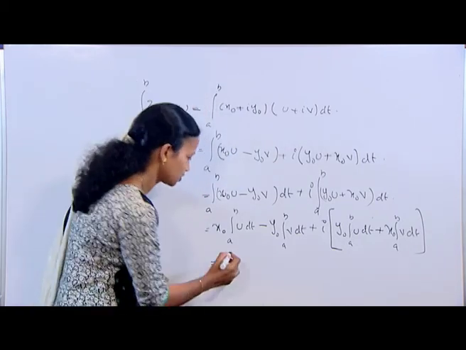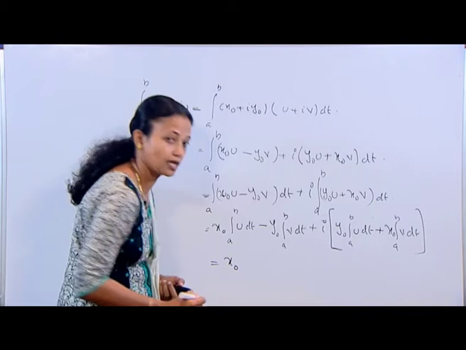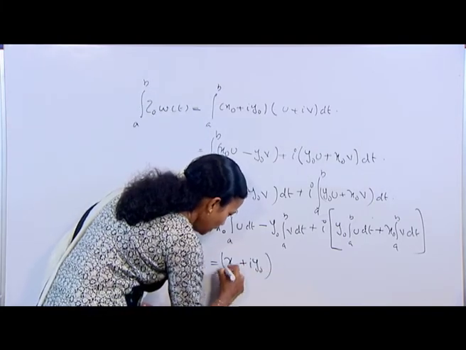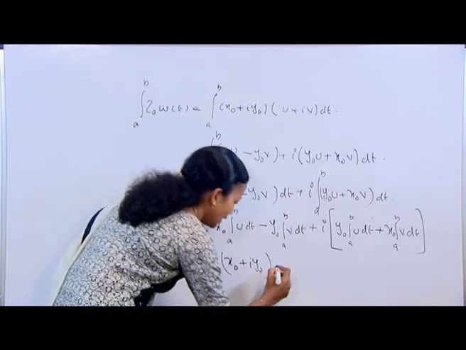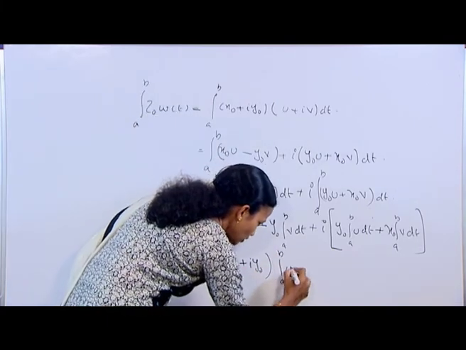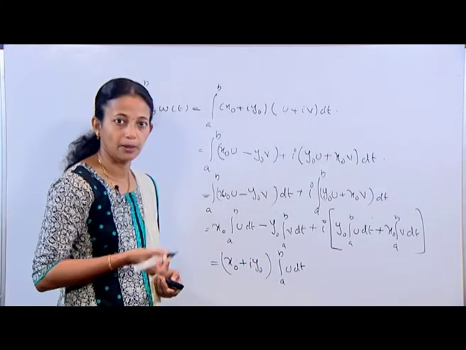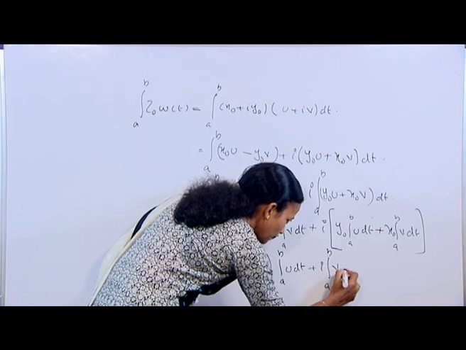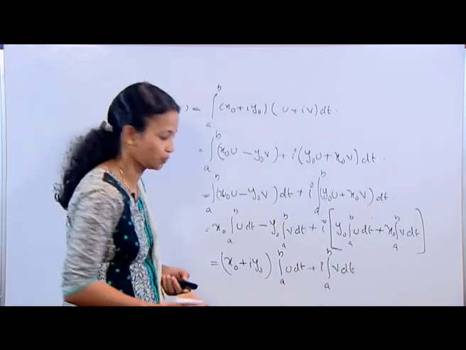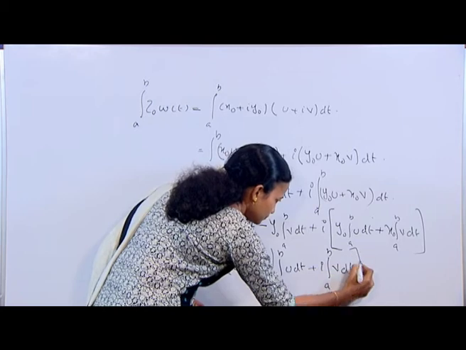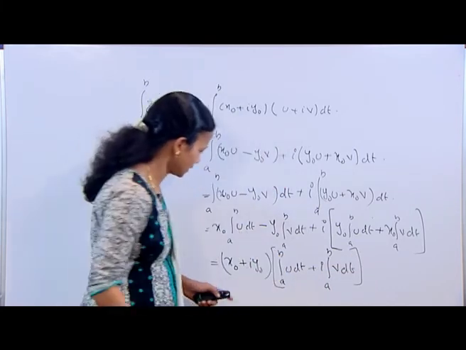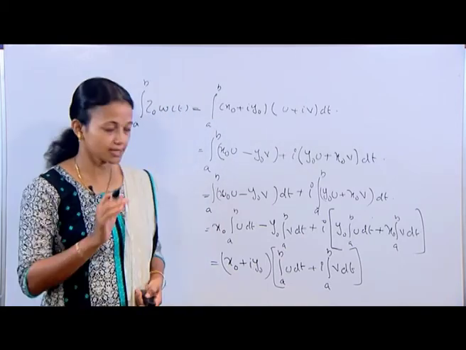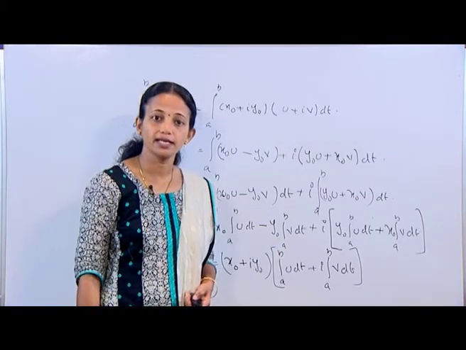This on simplification we get as (x_0 + i y_0) times integral a to b of u dt plus i times integral a to b of v dt. Now, you put a bracket here, that is (x_0 + i y_0) times [integral a to b of u dt plus i times integral a to b of v dt].